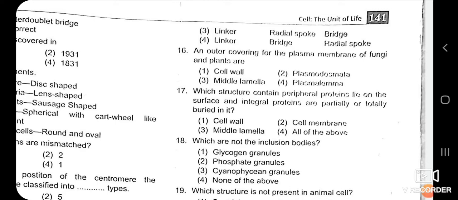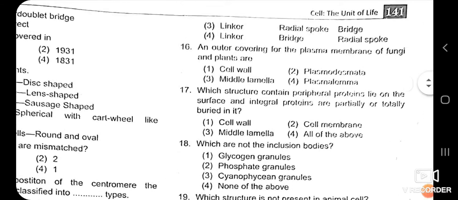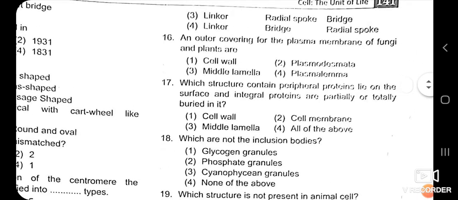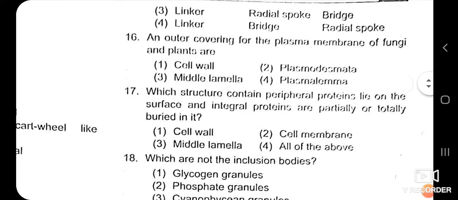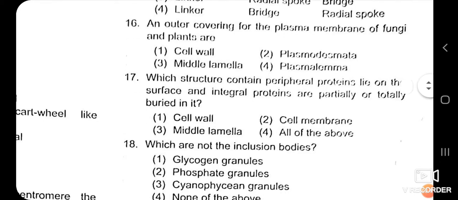Outside the plasma membrane in fungi and plants, the structure present is called the cell wall, because we have seen that the cell wall is a structure present outside the plasma membrane of fungi and plants. Cell wall is absent in some protista, and absent in animalia, but it is definitely present in fungi and plants outside the plasma membrane. So the correct answer is the first.